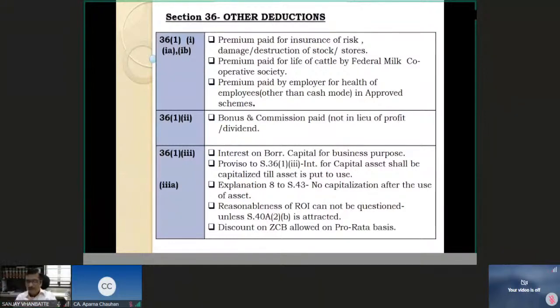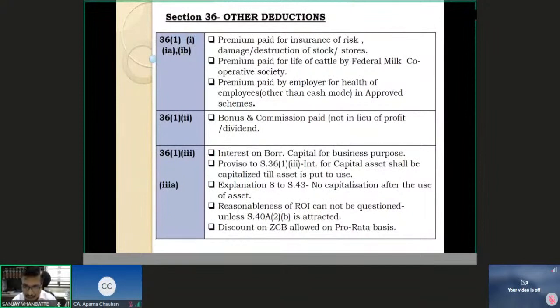And there is one provision which has been inserted to section 36(1)(3). And this provision is very interesting, which says that interest for capital assets shall be capitalized till the asset is put to use. That means I purchase a machinery for which I give the order today and the loan is disbursed to me today itself, that is on 20th September. The machinery actually comes on 31st of December. I start using it from 1st of January 2021.